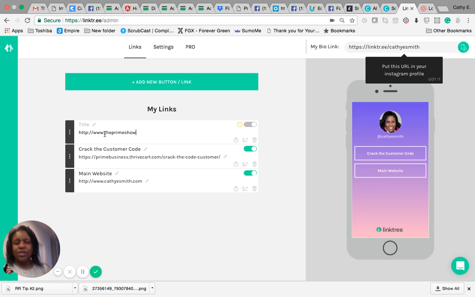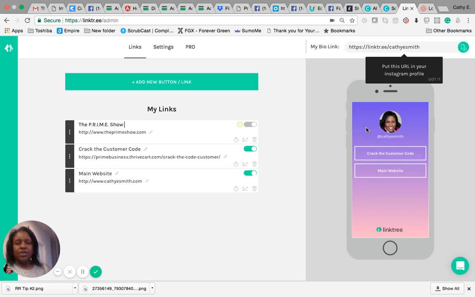I am not going to save it though because it was previously on here and it's active, but I don't use it. And most importantly, you want to have the title here so you can tell people what the link is all about. So that when they go to your toolbar, or click on your link in your bio, this is what they will see.